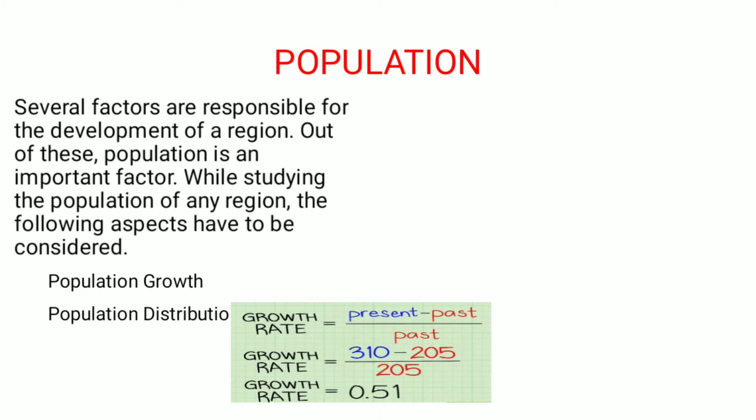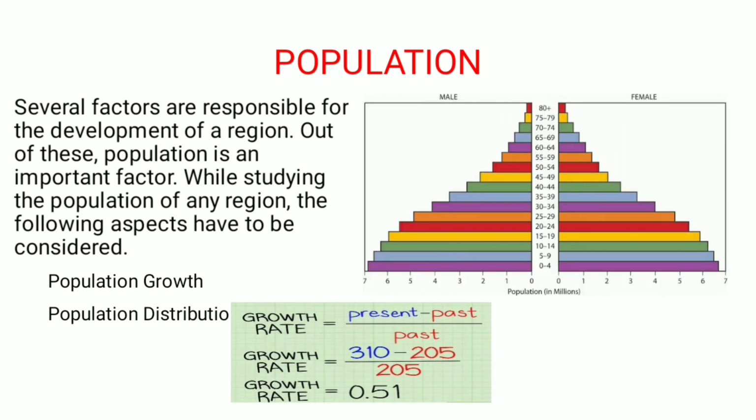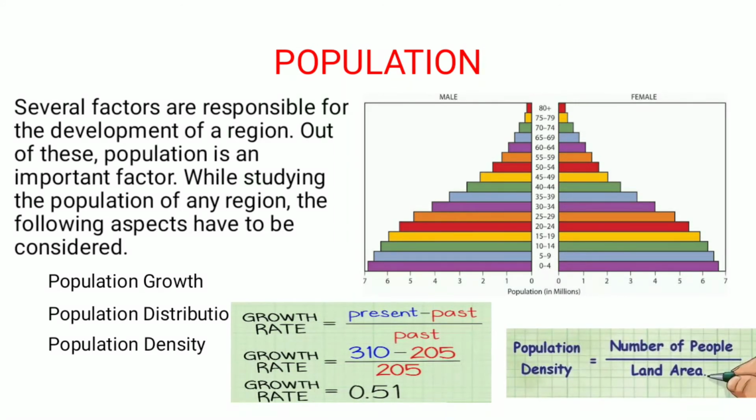Now population distribution. So distribution can be according to male or female, or according to the age groups, or as I told you, according to the literacy rate, or according to the state-wise division. Population density. How many people live per square kilometer? So population density is equal to number of people divided by total land area in which they are living. And structure of population.